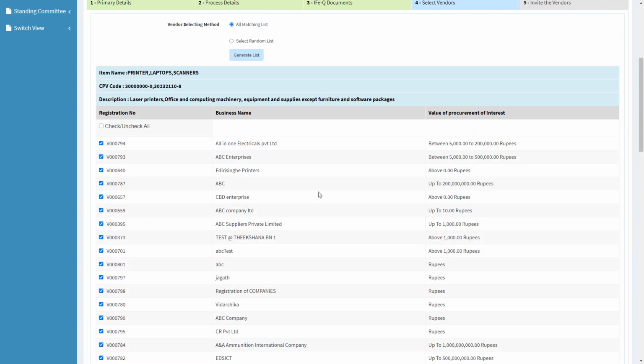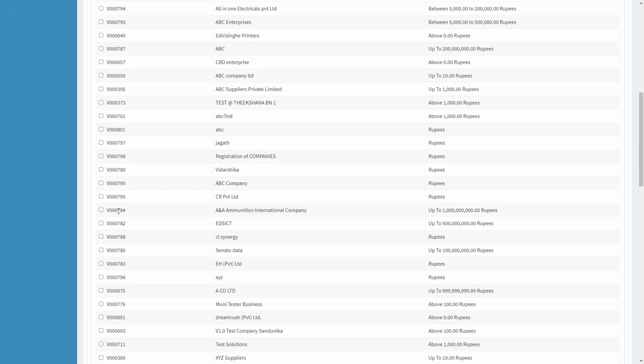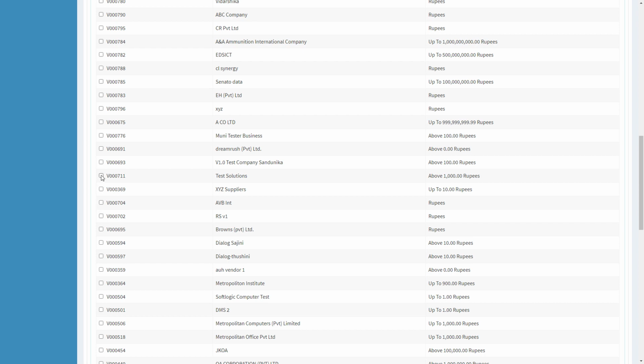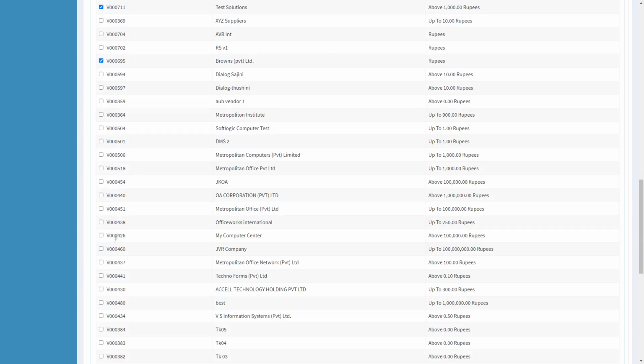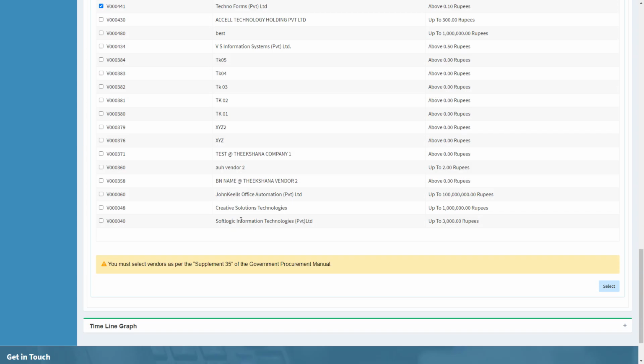The liaison officer first should click on the Check Uncheck button twice and then select the vendors appropriately. Then you have to scroll down and click on the Select button.